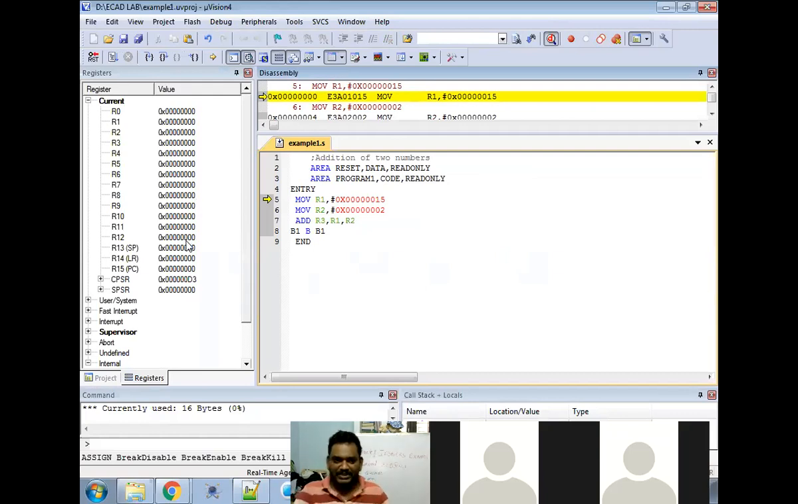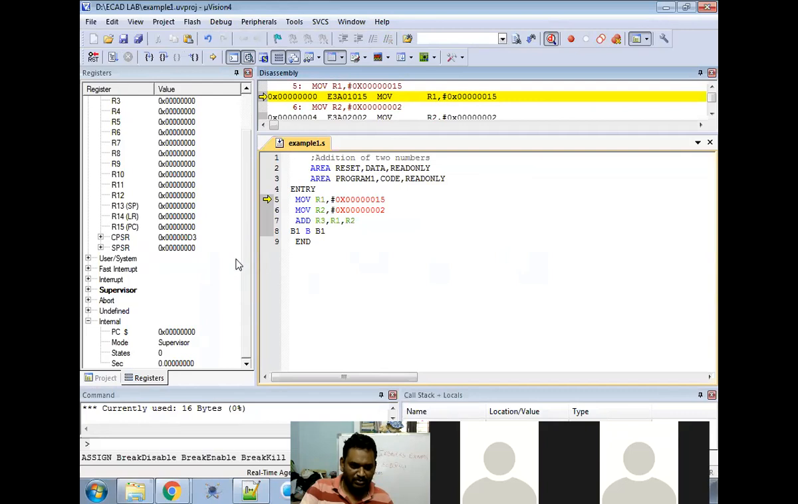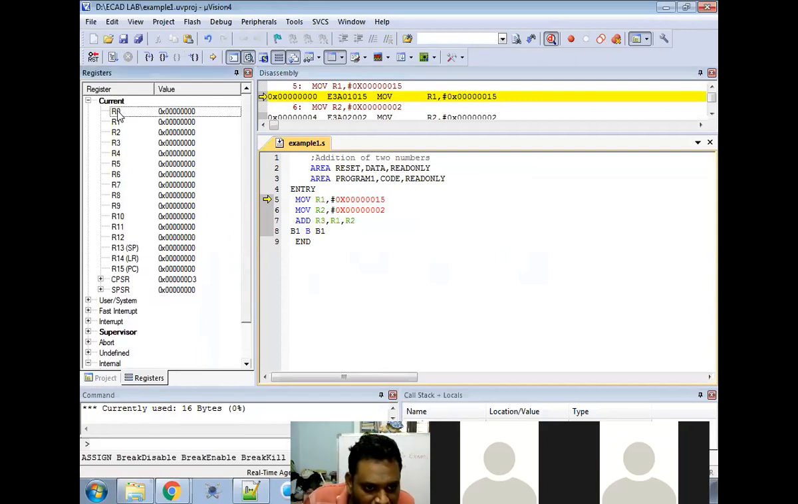These are the CPSR registers. And the general purpose registers and everything. These are enough for our program right now. These are the general purpose registers, R0 to R15. This is the stack pointer, link register, program counter. I hope you are able to see. R0, R1, R2 up to R12 are there, R13, R14, R15, and CPSR.